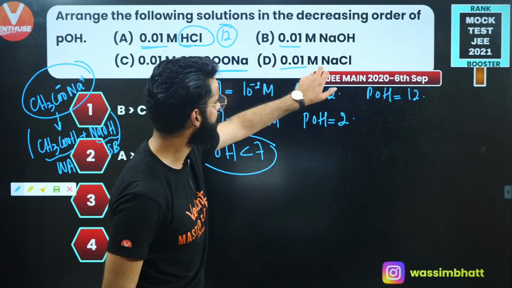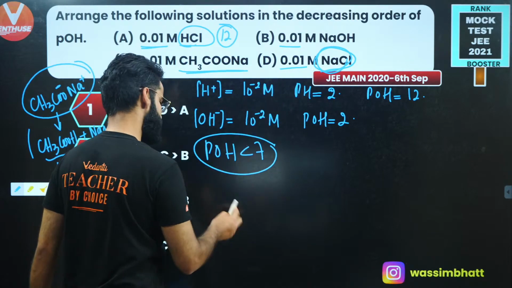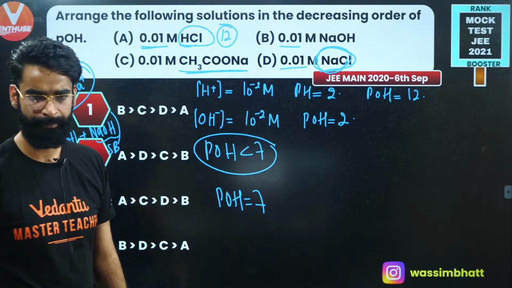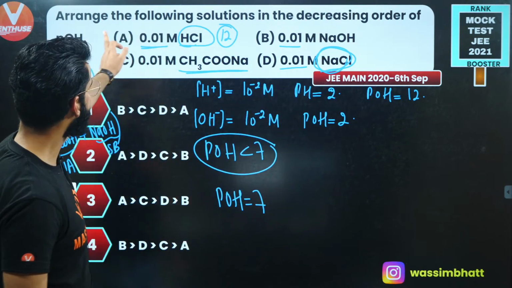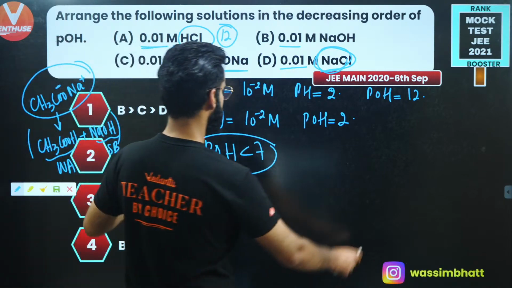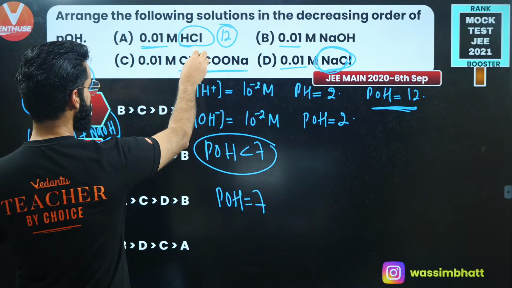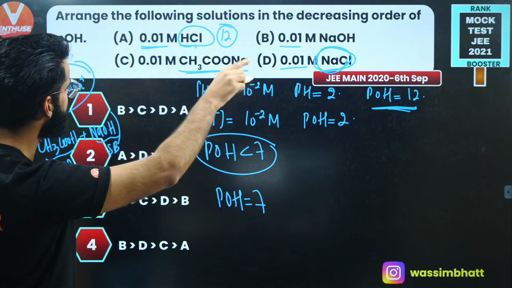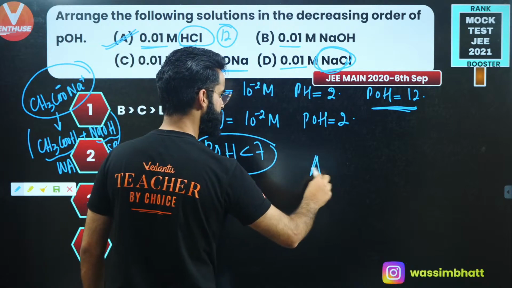And at the end, we have a salt of a strong acid and a strong base, so its pH as well as pOH are both going to be 7. Now you can arrange them. Arrange the following solutions in the decreasing order of pOH, which has the maximum pOH. The first one, HCl, has the maximum pOH. So A is going to show maximum pOH.